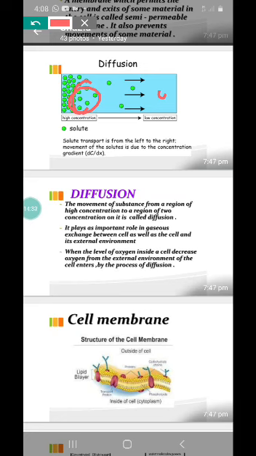Clear? Okay. And all the processes happening in plants, that is absorption of water by the roots from the soil and movement of food from one cell to the other, everything happens. Transpiration, what is transpiration?